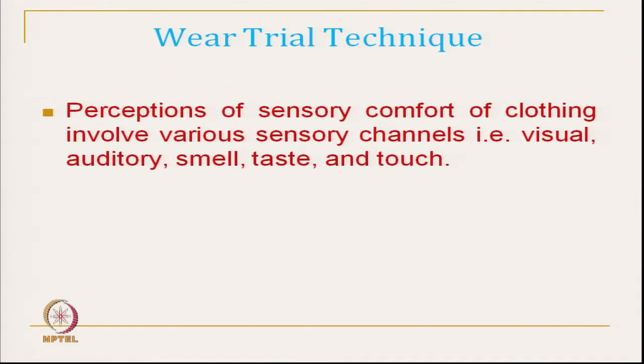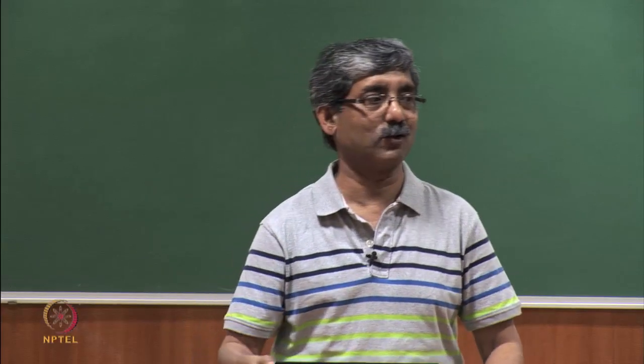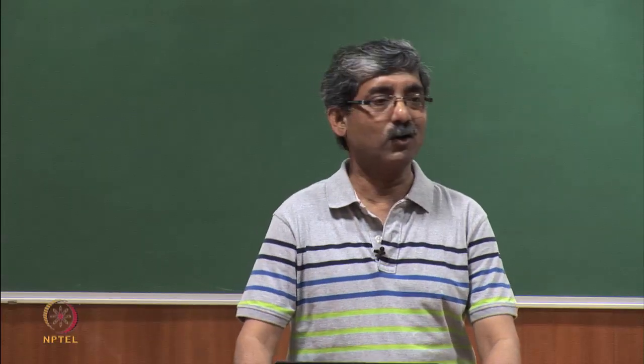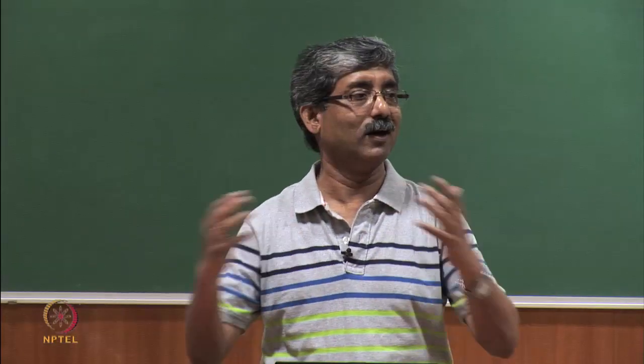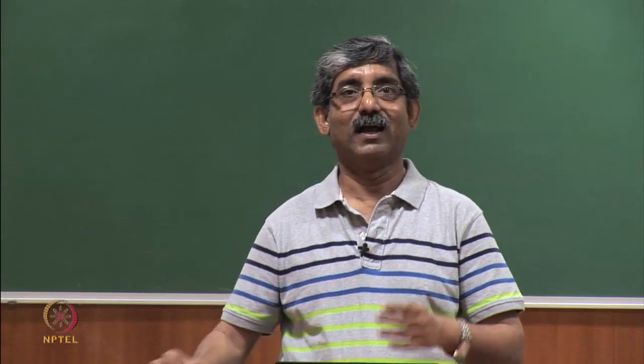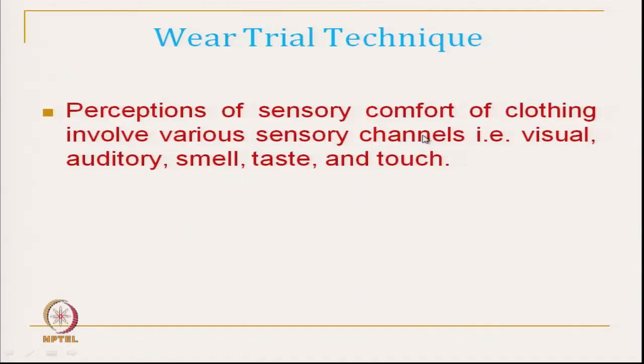If we measure fabric characteristics based on objective or subjective measurement, we will not get the overall sensation. The perception of sensory clothing comfort involves various sensory channels: visual, auditory, smell, taste and touch. All these we can only get if we wear the cloth.